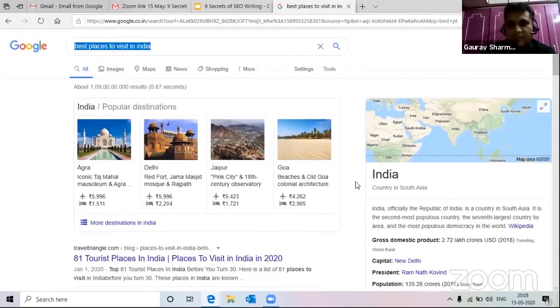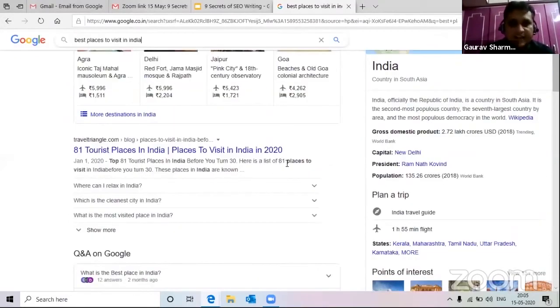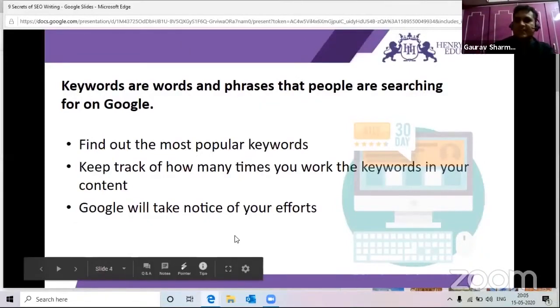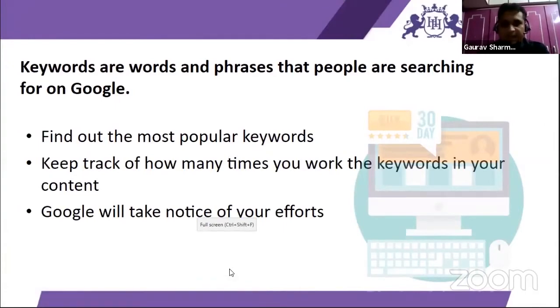I know right now it is not a great time to discuss places to visit, because everyone is in quarantine. But definitely once this is over, we'll be searching for these keywords. This is just an example. If you see, all the results that we are getting will have the keyword somewhere in the article. So when we are selecting these keywords, the best place to use them is first in the title of the article, and somewhere in the body.